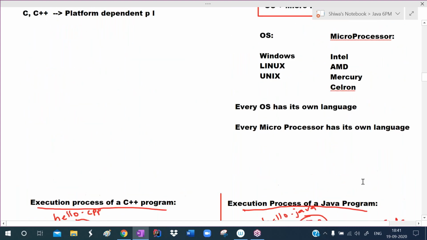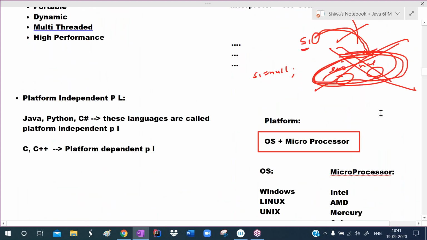Whenever the program is terminated, automatically all the objects will be removed. But at the time of program execution, if there is insufficient memory in the RAM, then the garbage collector searches for whether any unwanted objects are there. If any unwanted objects are there, it will clear them.